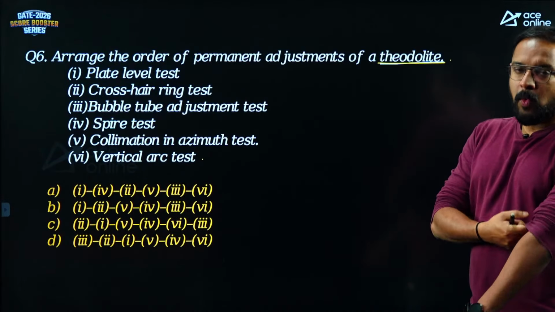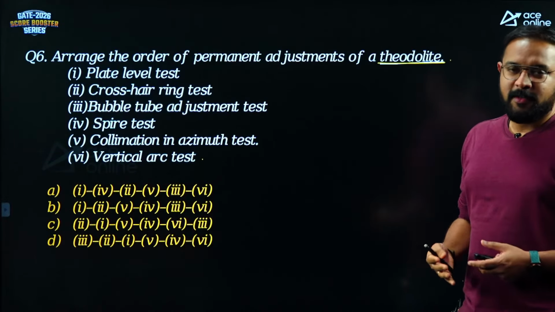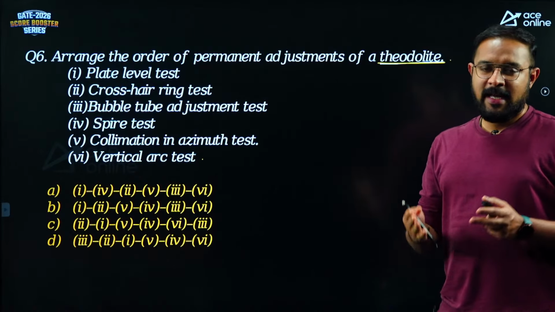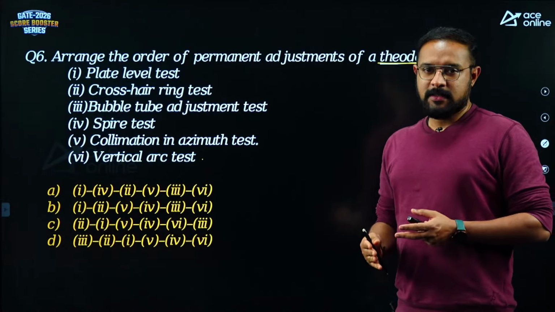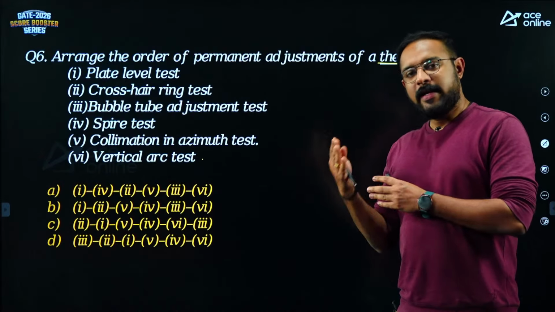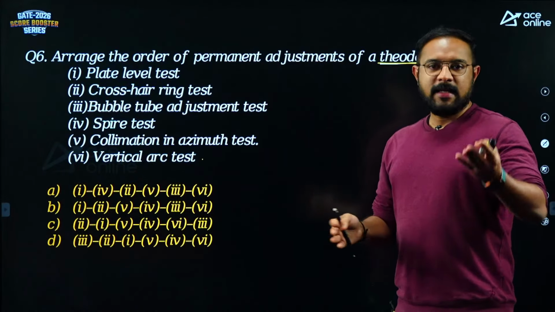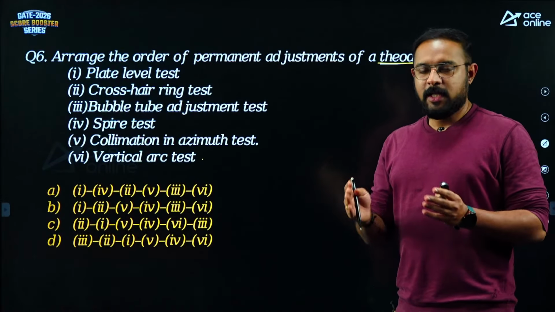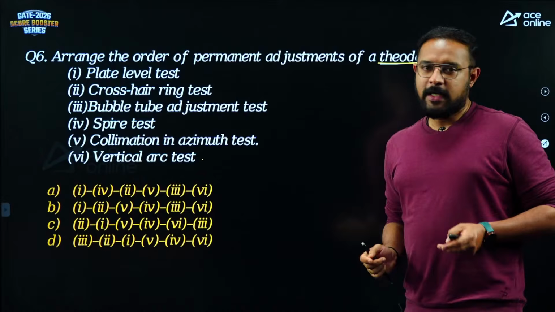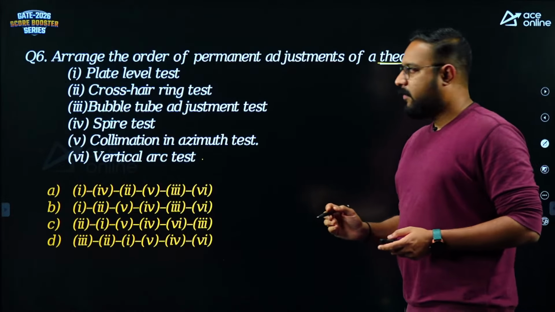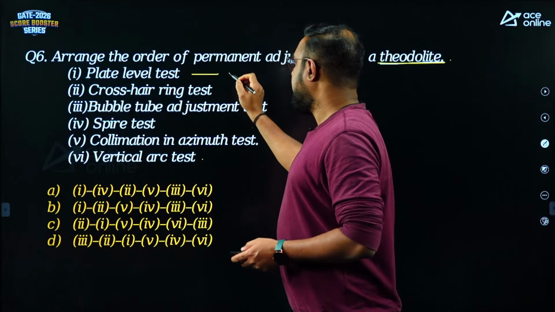So remember guys, whatever permanent adjustments that we have for a theodolite, they have to be done in a given order, because that's the practice. If you don't follow the order while trying to get one relationship, the other relationship may get disturbed. Therefore, it is always suggested you follow the correct order. So what is the first step that we do? First step is plate level test.